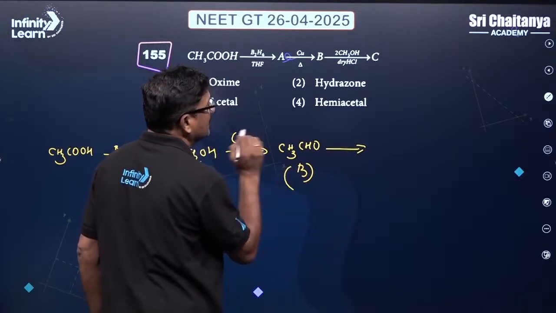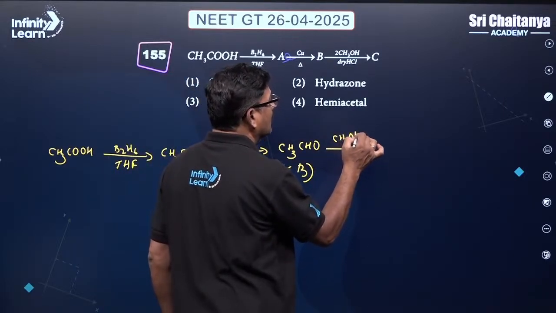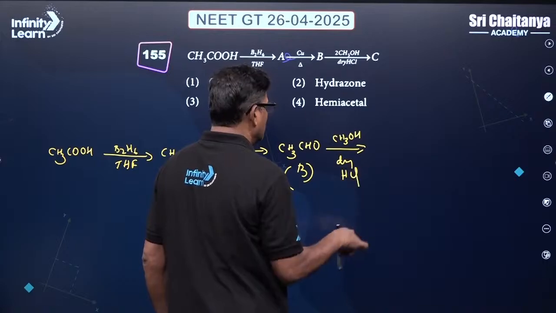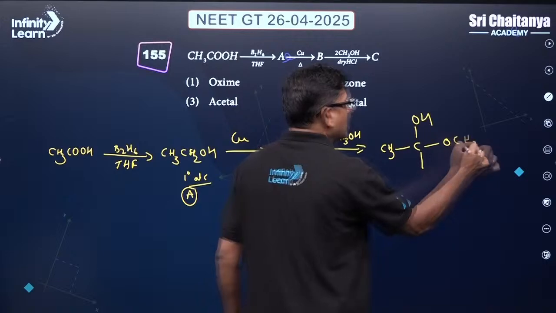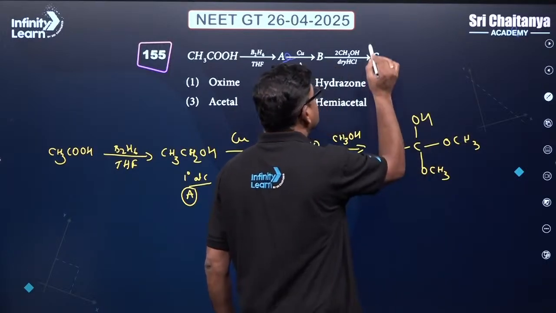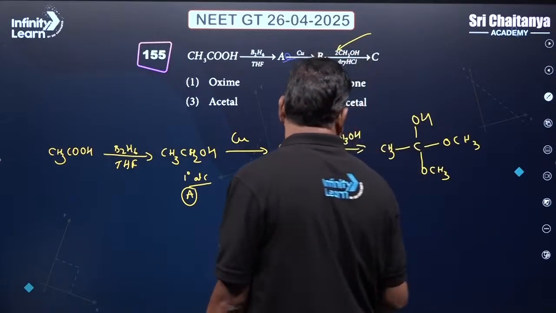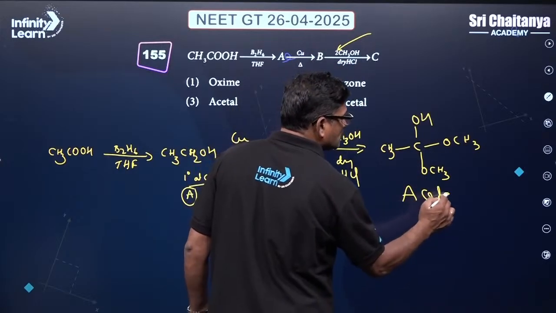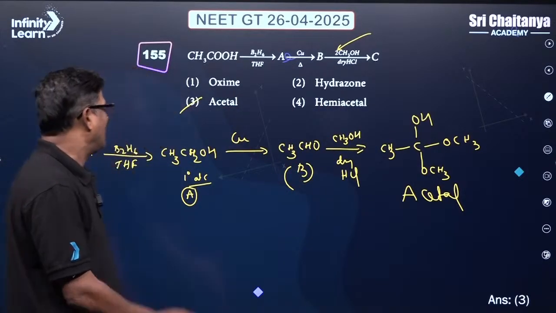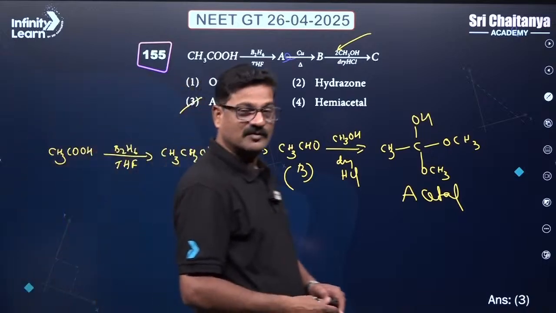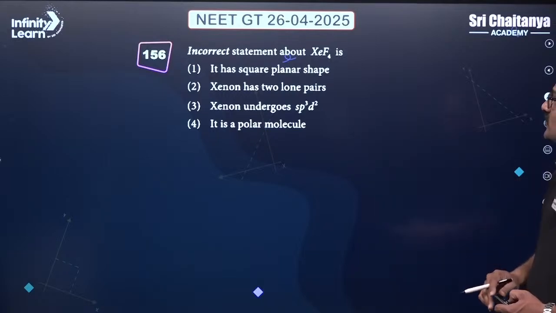This is going to be B, and the aldehyde is going to react with methyl alcohol in the presence of dry HCl. You are going to get CH3CH(OCH3)2, an acetal. If 2 moles are given, 1 mole gives hemiacetal and with 2 moles, acetal is formed. So for this question, option 3 is the correct answer. All the reactions are given in the NCERT textbook. Focus on the NCERT textbook and learn it.